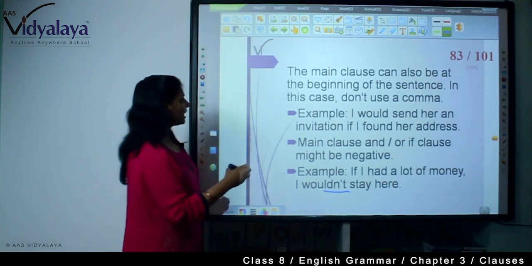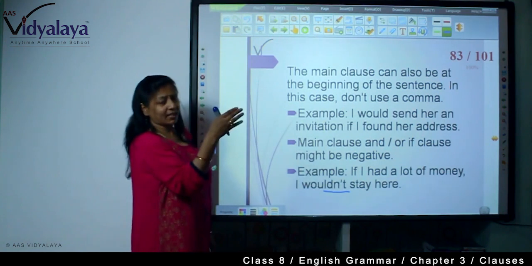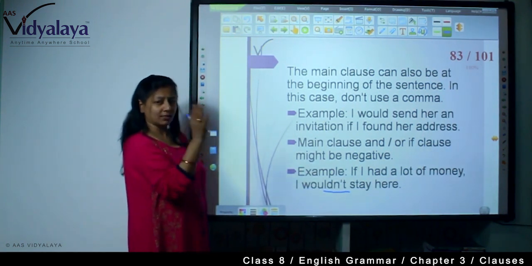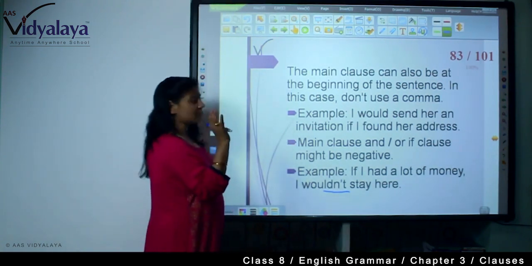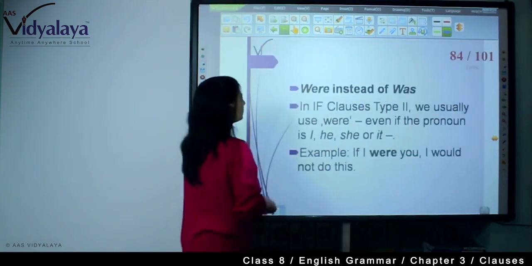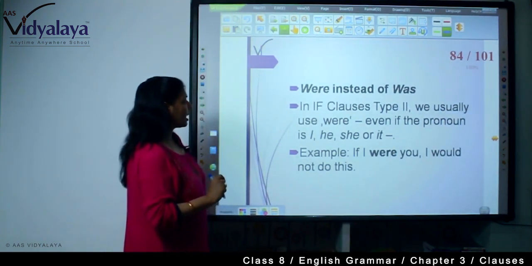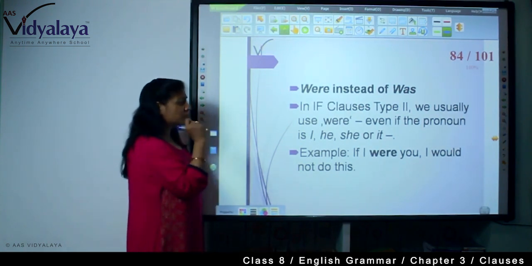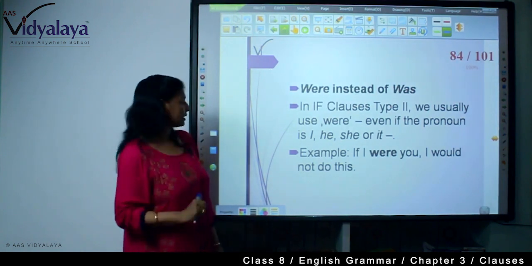So you are seeing, when the main clause is at the beginning, we don't use a comma in between the if clause and the main clause. And we can turn the sentence into negative also. Now, was instead of were. In if clause type 2, we usually use were even if the pronoun is I, he, she or it.